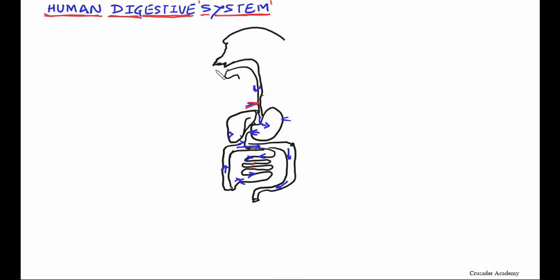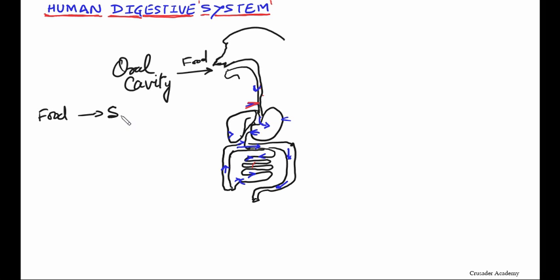So what happens in the mouth or oral cavity? Here, when we supply the food first, that food is chewed and broken down into smaller pieces or particles with the help of teeth.